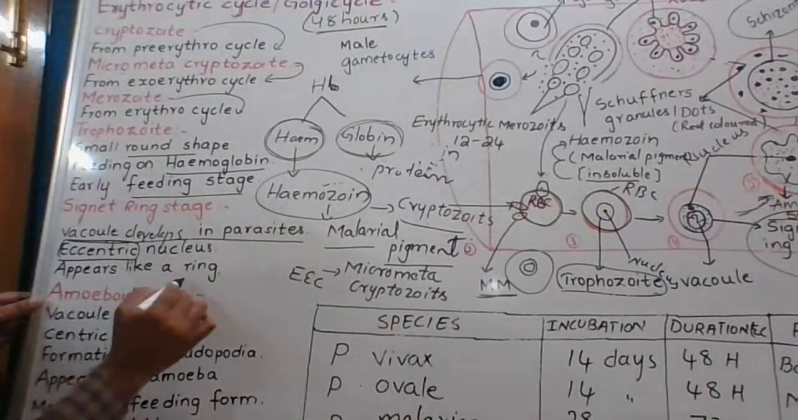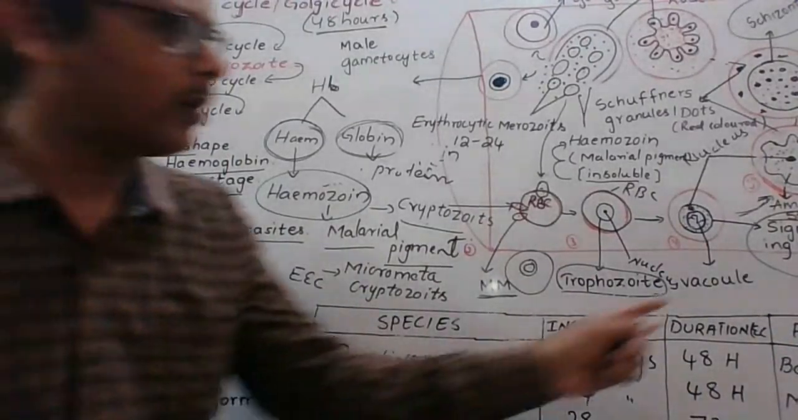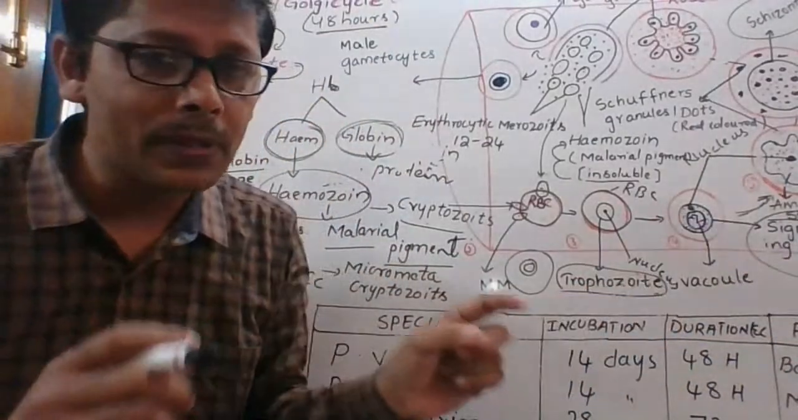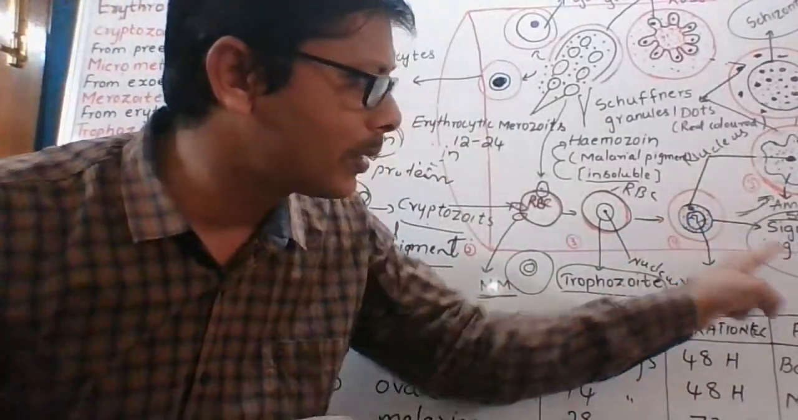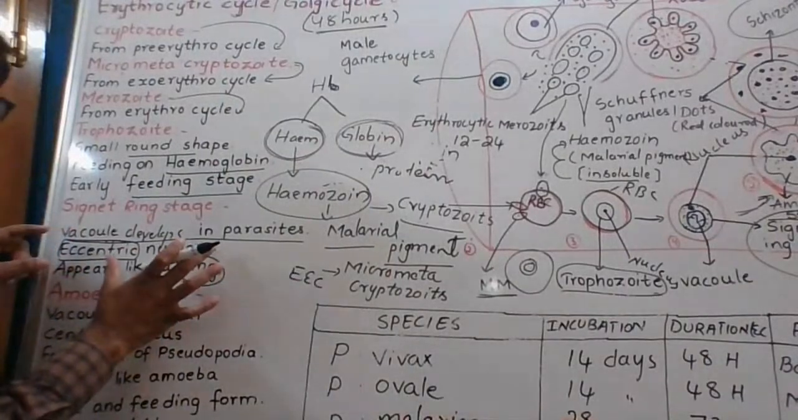Next one, appears like a ring. That's why it is called signet ring state. It appears like a ring. It is called signet ring state. Those are the features related to signet ring state.